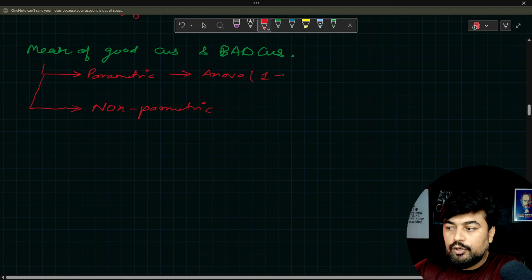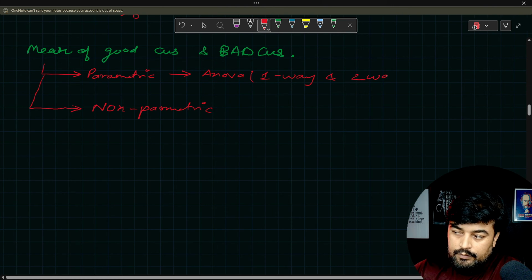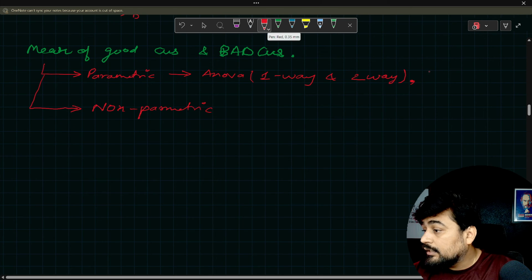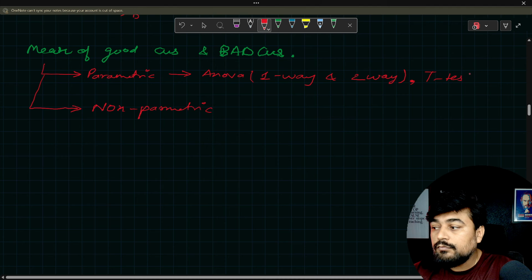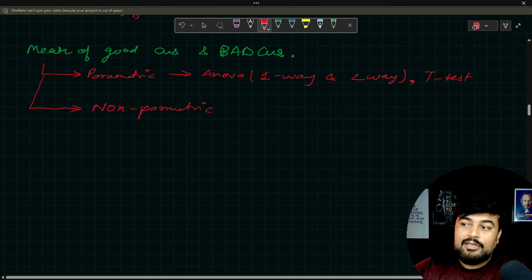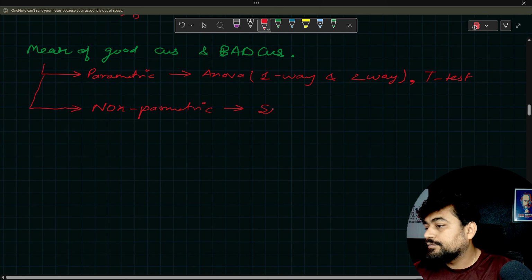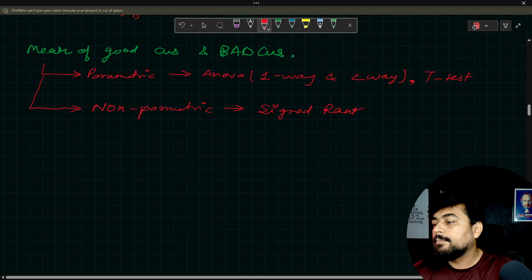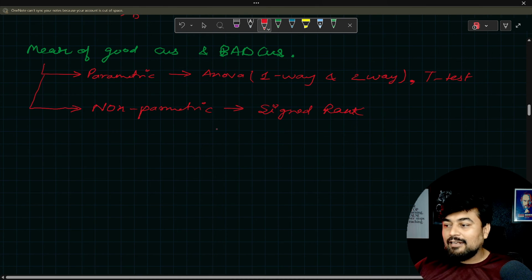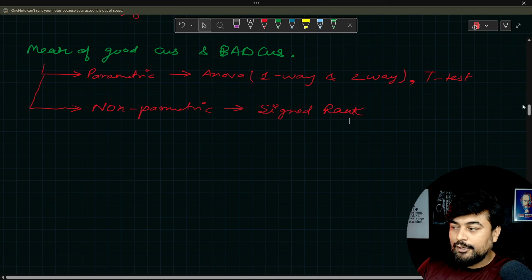There are two types of ANOVA: one is one way, the second is two way. So you will calculate this. Then you will calculate the t-test. All these are statistical tests which you usually perform. Then in non-parametric you have signed rank, which is very popular. So guys, these are the tests which you will perform after you have a mean.